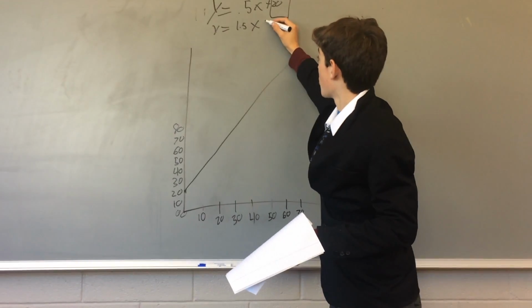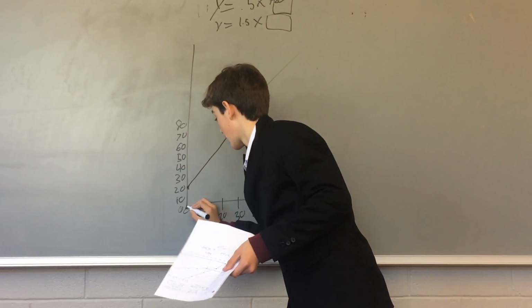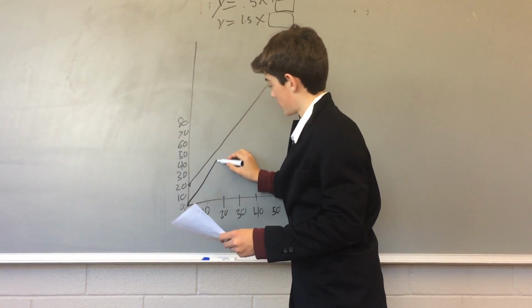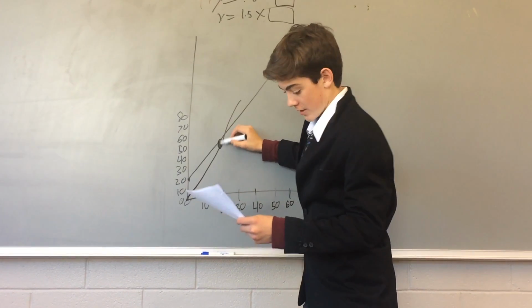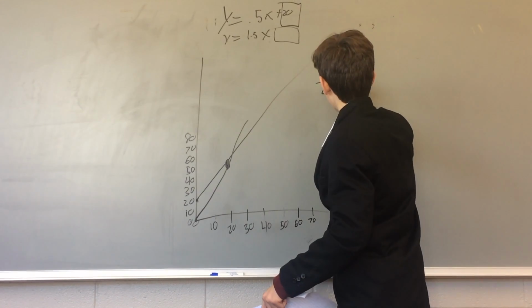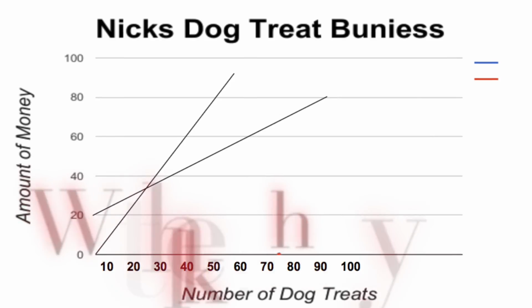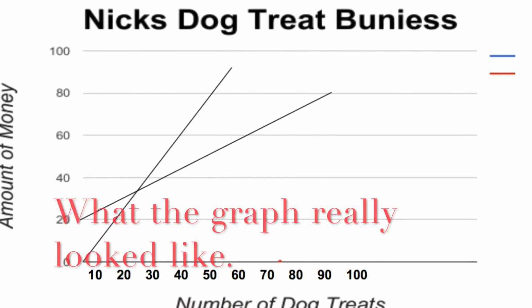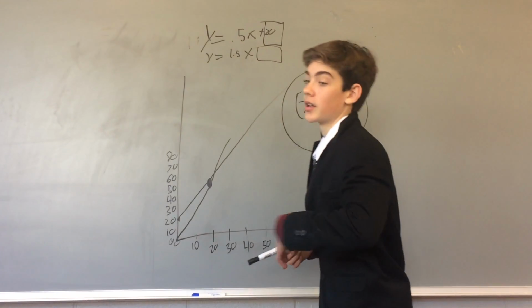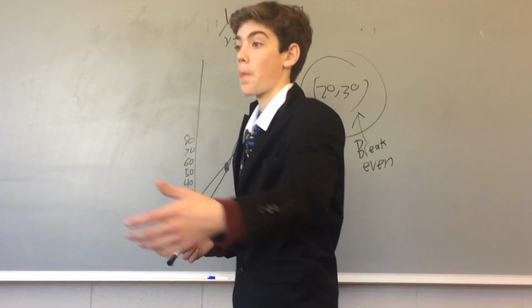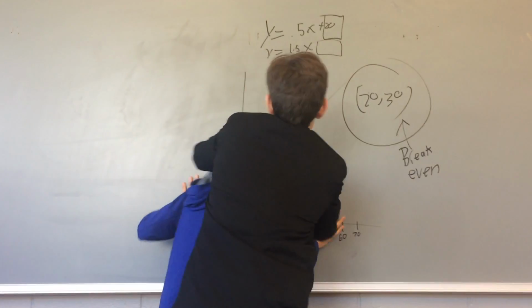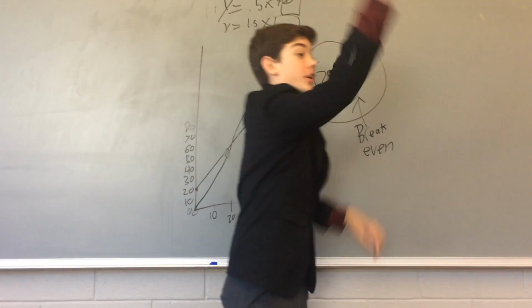In the second one, there is no y-intercept, so you're going to start at the origin, but you're going to go 1.5, so that's a less steep slope. And you cross right here, and my coordinates for that are 20, 30. This was easy. Get up here, get up here. See, this is what happens when you speak out in class. And you just go home.